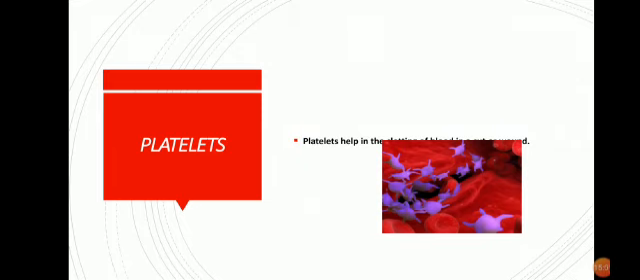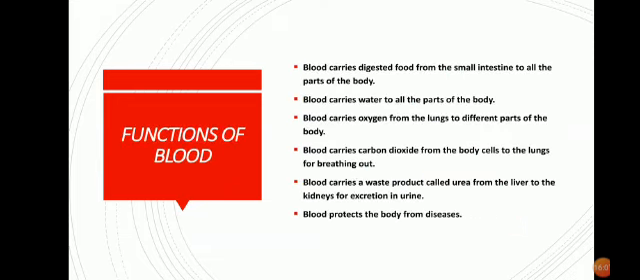So this is all in detail about plasma, red blood cells and white blood cells. Next we will be discussing in brief the functions of blood. Number 1, as I already said, blood carries digested food from the small intestine to all parts of the body, because absorption takes place in the small intestine. Number 2, blood carries water to all parts of the body. Number 3, blood carries oxygen from the lungs to different parts of the body. Number 4, blood carries carbon dioxide from body cells to the lungs for breathing out. Number 5, as I said, the most important waste product, urea. It carries urea from the liver to the kidney, and finally it gets excreted along with our urine.